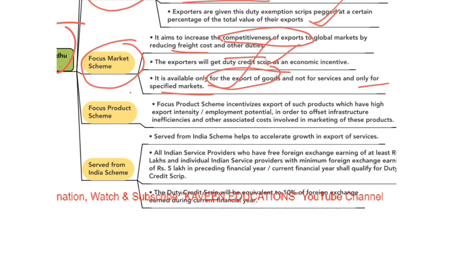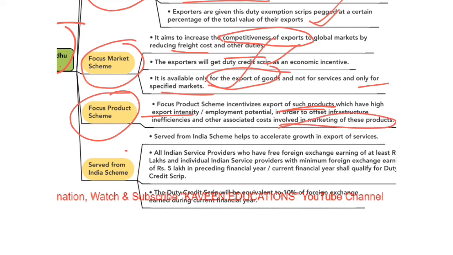Next scheme is Focus Product Scheme. Focus Product Scheme incentivizes export of such products which have high export intensity or high employment potential in order to offset the associated costs, in order to reduce the associated costs involved in marketing of these products.